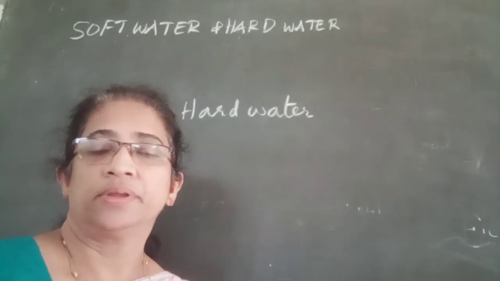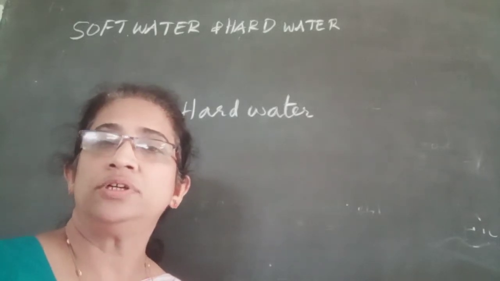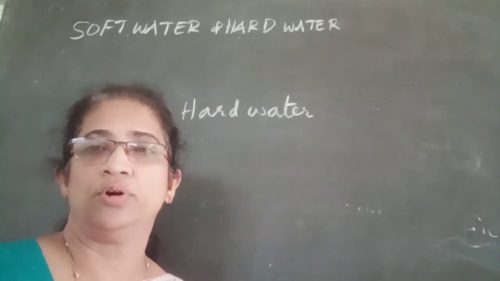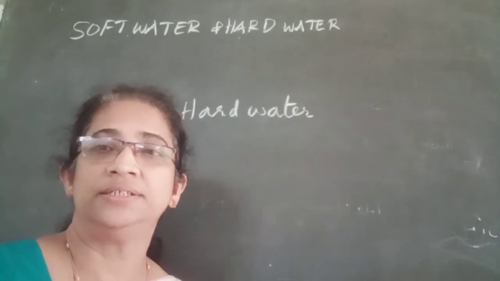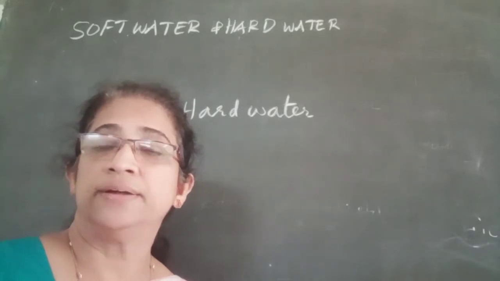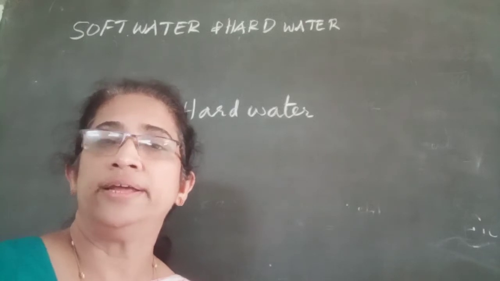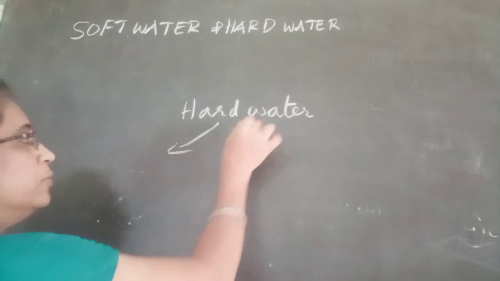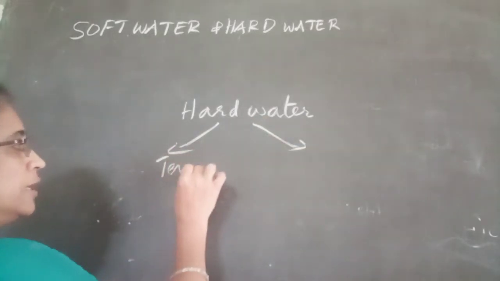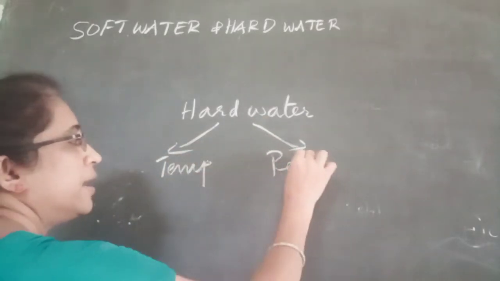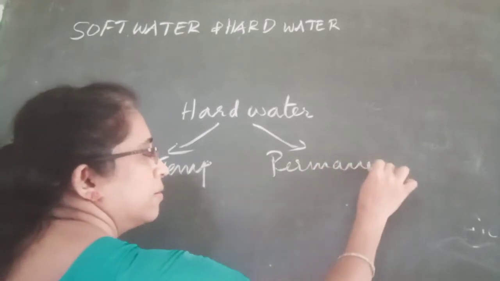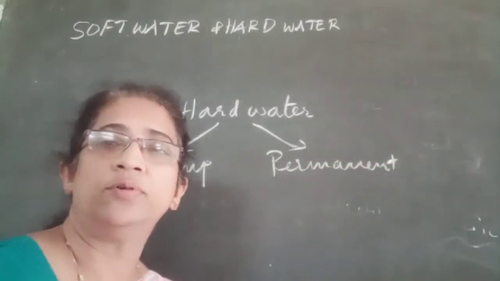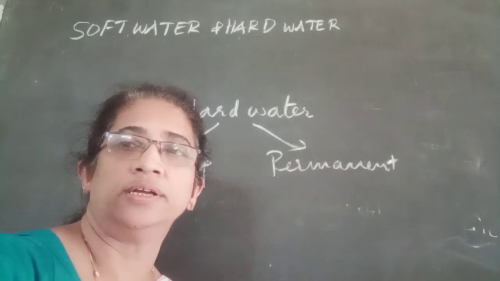Hard water does not readily lather with soap, hence it wastes soap. The reason is that hard water contains dissolved impurities. Again, hard water is classified into two: temporary hard water and permanent hard water.